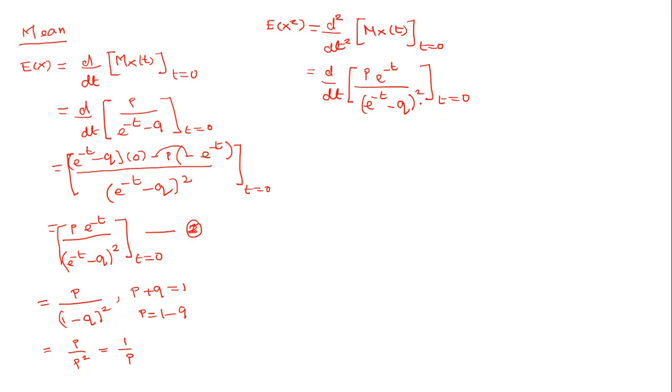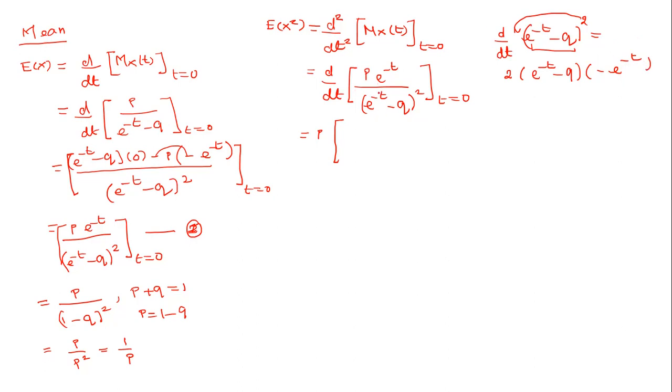Before differentiation we can take the constant p outside. Now this is the form u by v model. So differentiating (e power minus t minus q) whole square, first you must differentiate the power, which means you take the power to the front: 2 times (e power minus t minus q). Now differentiating the base: differentiating e power minus t, the answer is minus e power minus t, and differentiating q, the answer is 0. So this is the answer for differentiating this term, which we can use later.